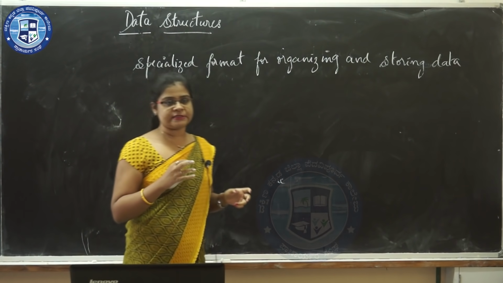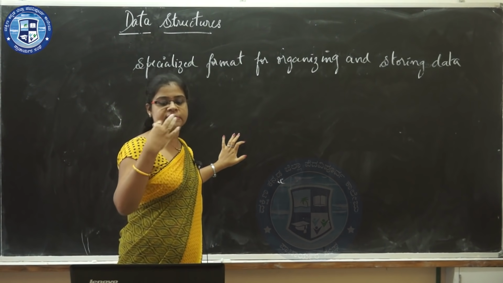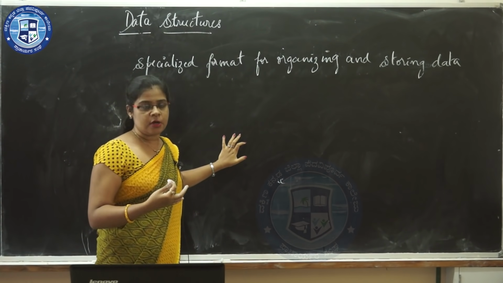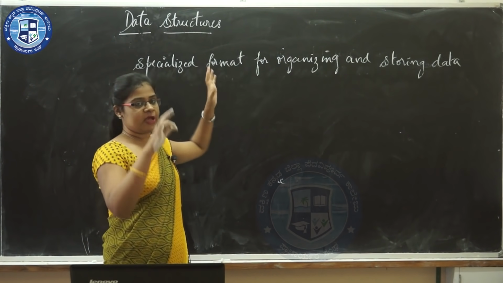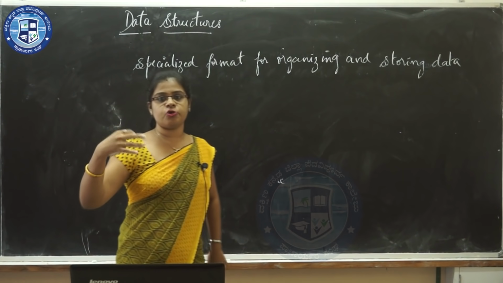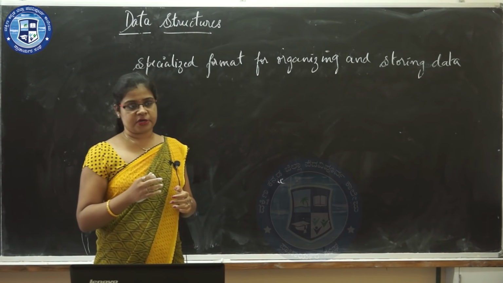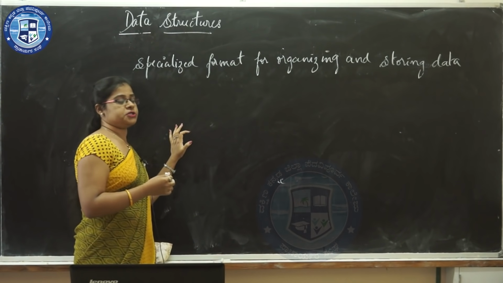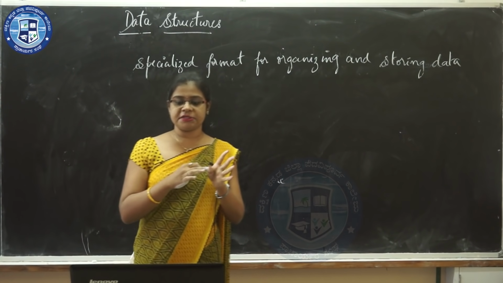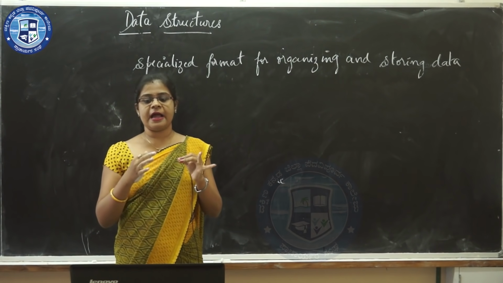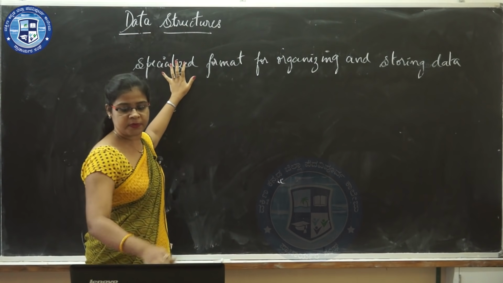Now to give a live example, we have a cupboard in our house. In the cupboard we store different clothes, so it can be an example of a data structure. Suppose you have a rack, in which we are storing different files. It is also an example of a data structure. One more example is a student data structure where the student details are register number, name, address and age. So this is regarding data structure.